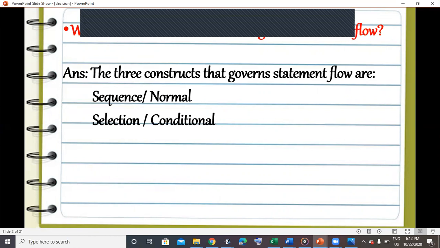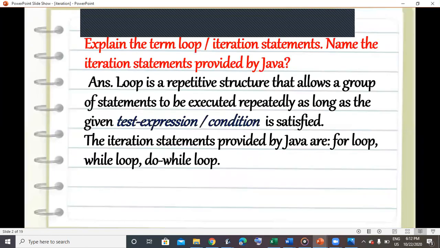The selection or conditional flow depends upon a certain condition, which is your if else statement or your switch case statement. And today's topic that we are going to discuss is the iteration construct or repetitive statements. Now what is this loop iteration statement? It is a repetitive structure that allows a group of statements to be executed repeatedly as long as the given test expression or condition is satisfied. The iteration statements provided by Java are for loop, while loop, and do while loop.